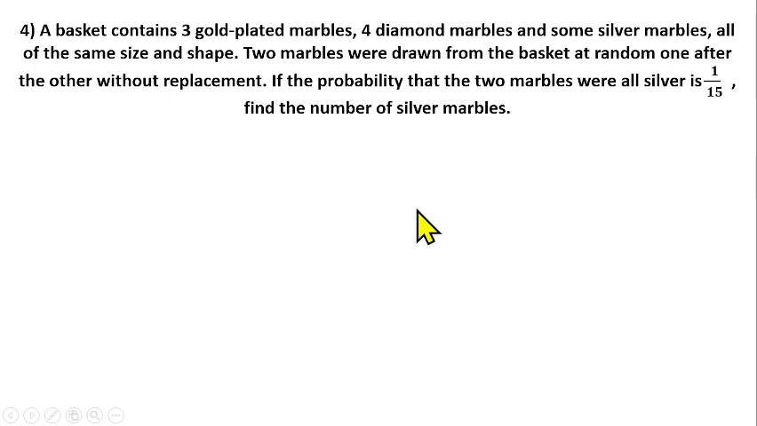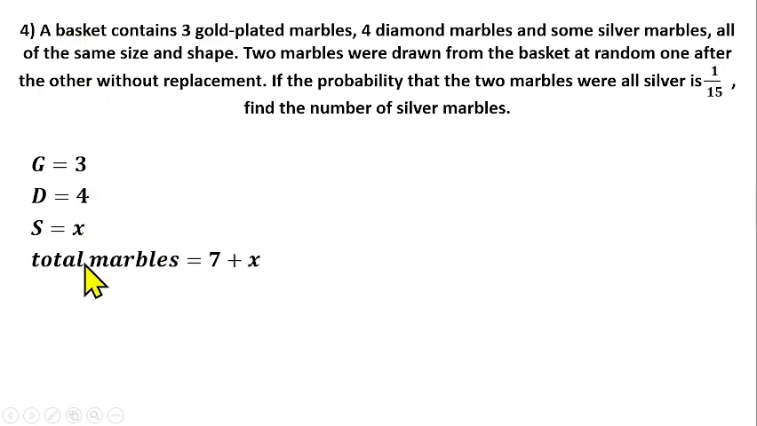So the question is from probability, and in this case without replacement. You are given the number of marbles. Let's use G to represent gold; you have 3 marbles there. For diamond, let's use D; you have 4 diamond. For silver, we don't know the number of marbles, so let S be silver and the number of marbles there should be X. So the total number of marbles in the basket will be 3 plus 4 is 7 plus X.